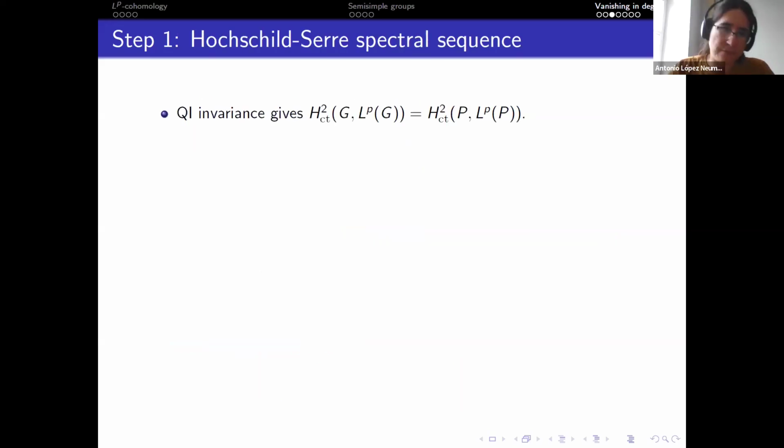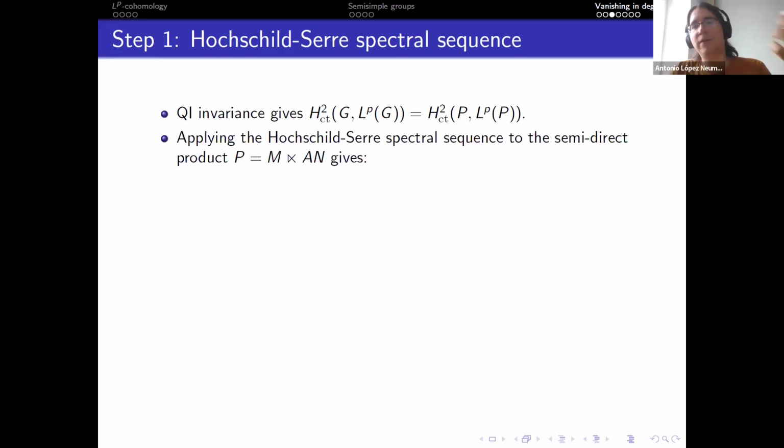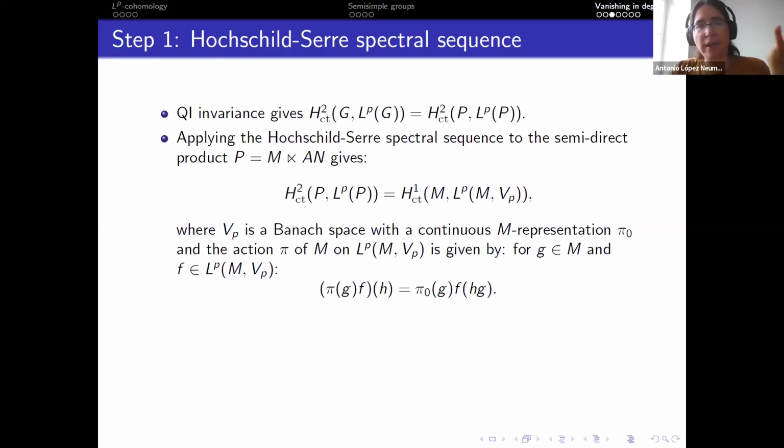So then, how does it work? The idea is you use quasi-isometric invariance, you can identify these two spaces, and then you can use this Hochschild spectral sequence for the semi-direct product on P and obtain H2 of P equal to an H1 of M.